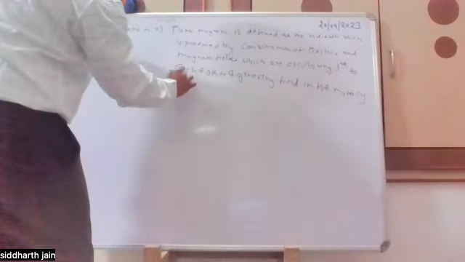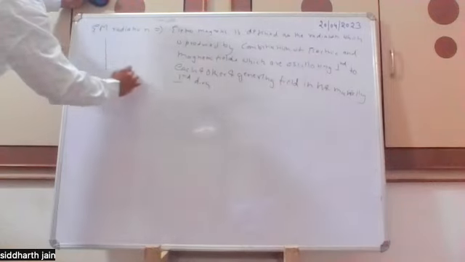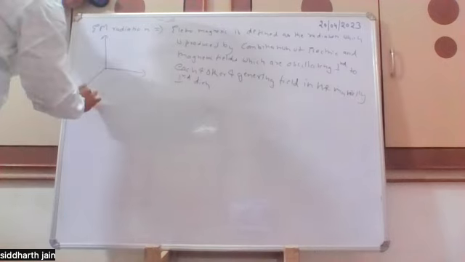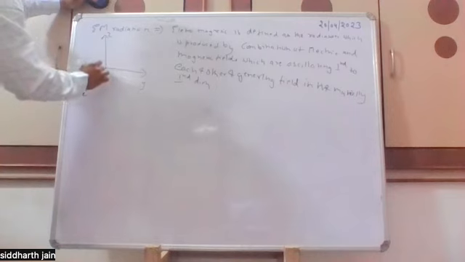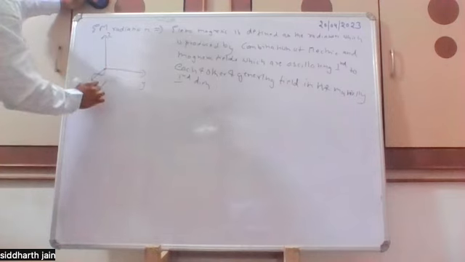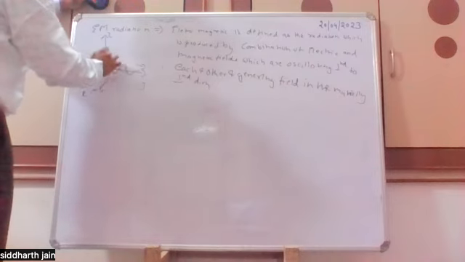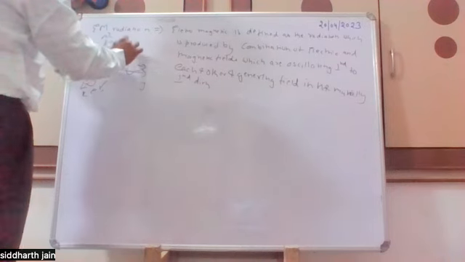For example, if we are having these three axes like x, y, and z, and if we have an electric field which is oscillating in this direction, and a magnetic field oscillating in this direction, then there will be a radiation of field generated in the mutually perpendicular z direction, which we call as electromagnetic radiation.